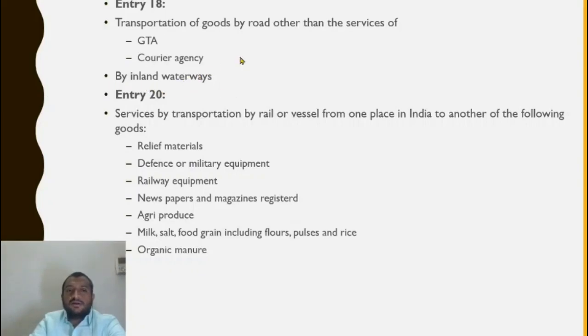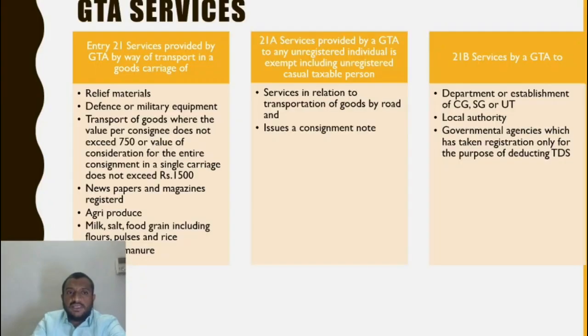So transportation of goods by road is exempt other than GTA or courier agency. Transport of goods by inland waterways, local, is also exempt. Now the other mode left is rail. Transportation of goods by rail or vessel of the following goods is exempt. Other than these, if they are transported, they are taxable. Relief materials, defense and military equipment, railway equipment, newspapers and magazines, agri-produce, milk, salt, food grain including flours, pulses and rice, organic manure. All of these are exempt if they are transported.